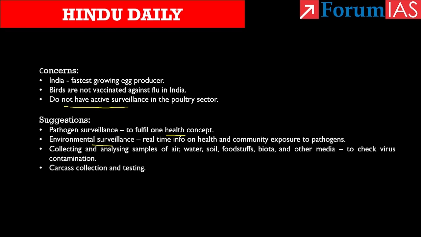See, environmental surveillance is nothing but collecting and analyzing samples of air, water, soil, and other media to check whether there is any virus contamination in the environment or not. By this environmental surveillance, the information on the prevalence of any avian influenza viruses in various sectors can be tracked, and according to the prevalence of the virus, the government can take decisions.